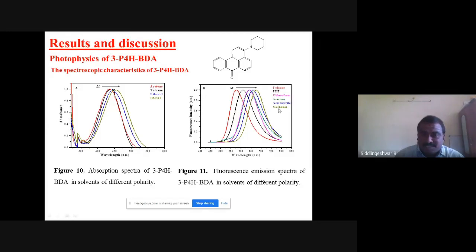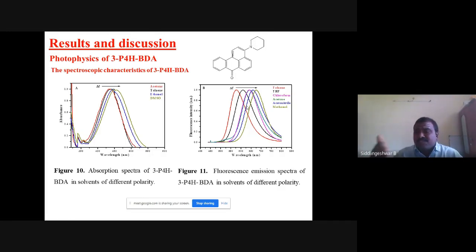So this is the absorption spectra, this is the emission spectra. We can see in the absorption spectra that with increase in delta f, there is a small shift in the peak. But in the emission spectra, this is in cyclohexane, and this one is in methanol. From cyclohexane to methanol, we can see a prominent shift in the emission wavelength maximum with increase in delta f. This shows that there is a solvent effect.